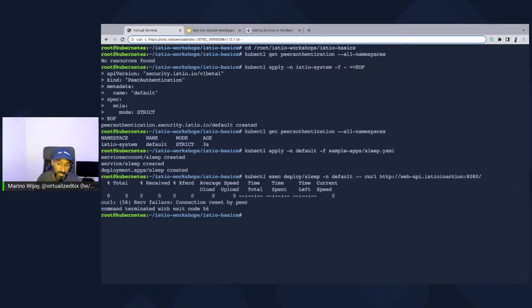And like we see, it does fail. The reason why is that the sleep pod, if we do a kubectl get pods, only has the main container running.